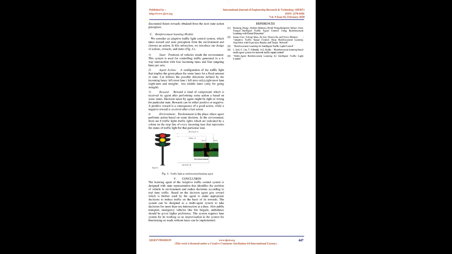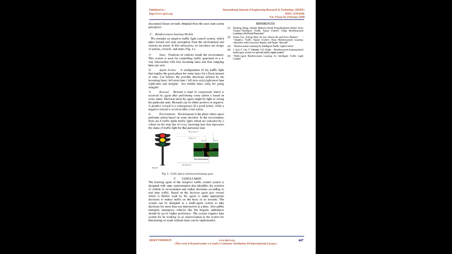Discount factor ranges between 0 and 1. Discount factor 0 makes the agent opportunistic by only thinking about current rewards, whereas factor 1 makes it strive for long-term rewards. A is the learning rate, in which factor 0 will make the agent not learn anything, whereas factor 1 defines that the agent considers only the most recent information. The Q value for state action is updated by an error, balanced by the learning rate A. The learning rate decides to what degree recently obtained data overrides old information.